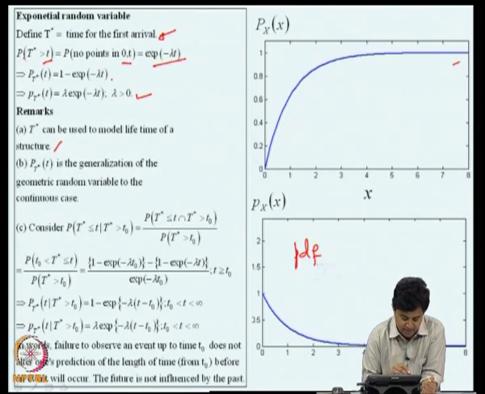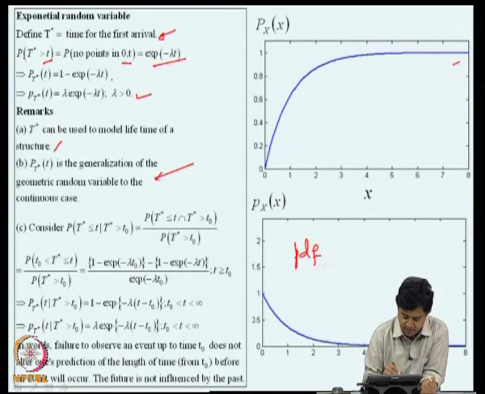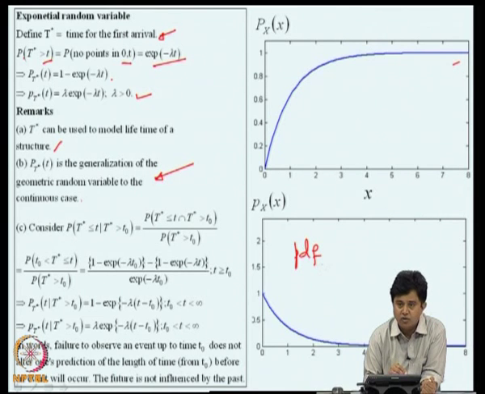We came across a similar random variable when we talked about discrete random variables, namely the geometric random variable. The geometric random variable was the number of trials for the first success. So, the exponential random variable can be thought of as a generalization of the geometric random variable for the continuous case.